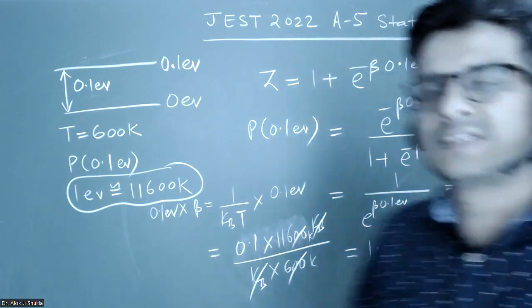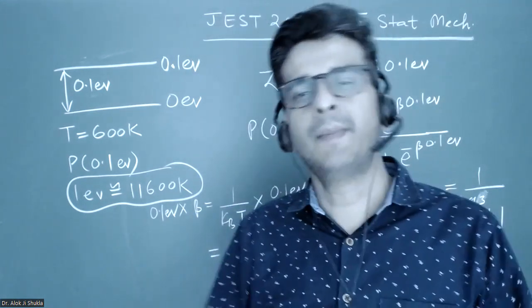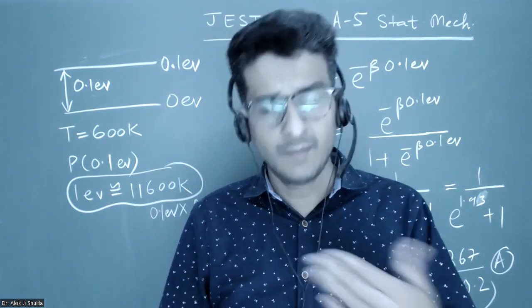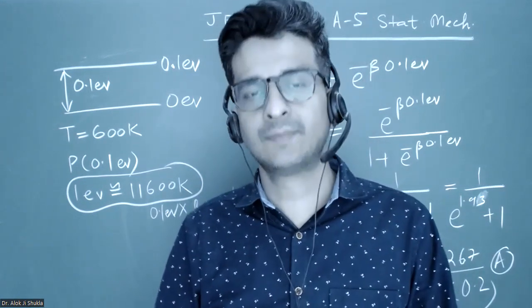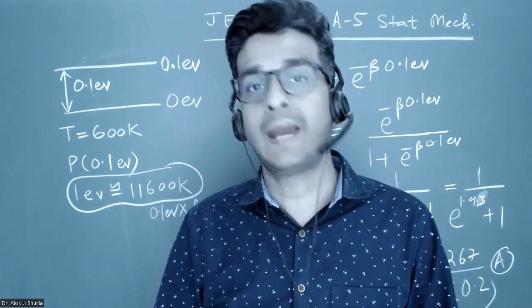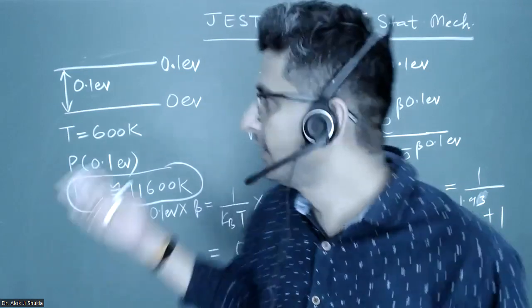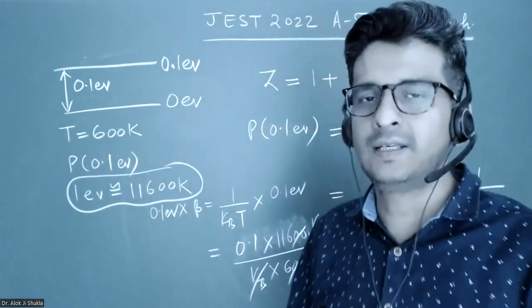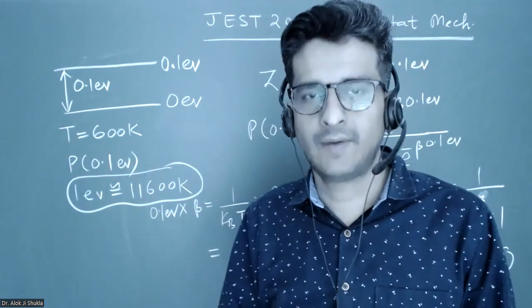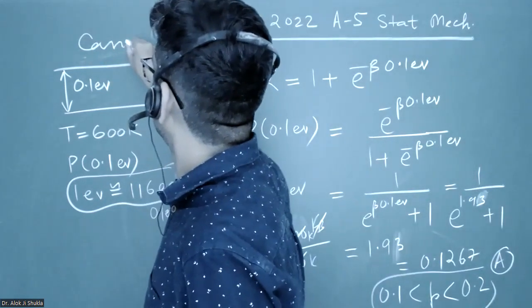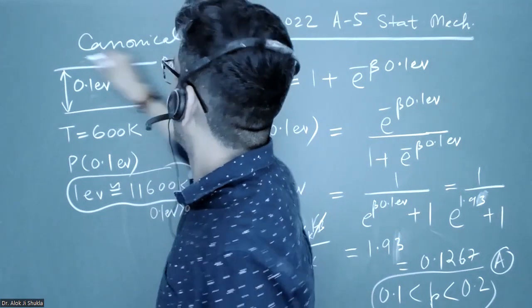Okay. So two-level systems are very, very important. Many times you see questions on this. For magnetic systems also, to explain the magnetic theory, the two-level system is very important. And otherwise also, as in this case, you can see that two-level systems are very important. And this is a canonical system because the temperature was constant. So this was a canonical system.